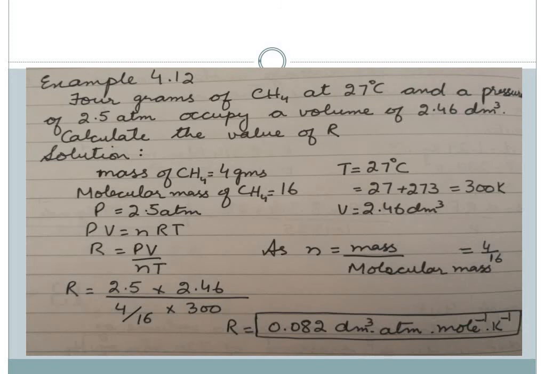Now, n as such, the number of moles, is not given. So mass is given, molecular mass we know, so we can put the value over there and separately calculate it, or we can put it directly in this equation and calculate it. Number of moles is equal to mass by molar mass, which is 4 by 16. So putting it in this equation, R is equal to all these values, and our answer comes as R is equal to 0.082 decimeter cube atmosphere per mole per Kelvin.